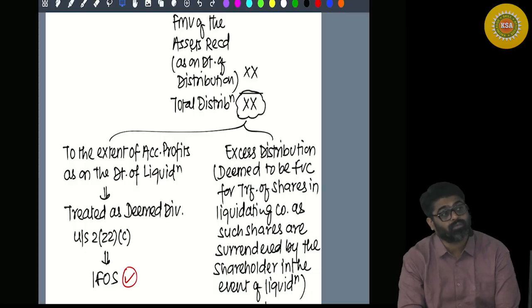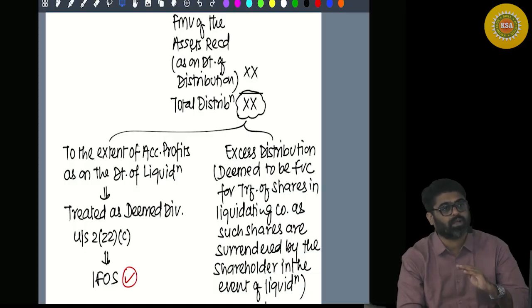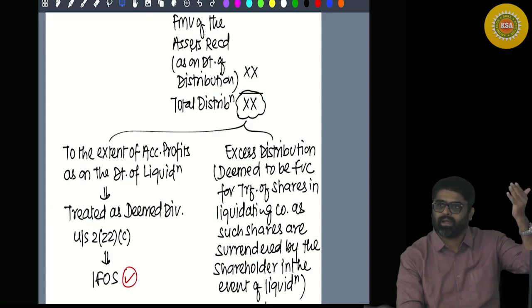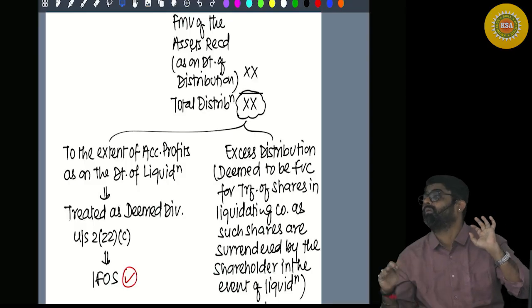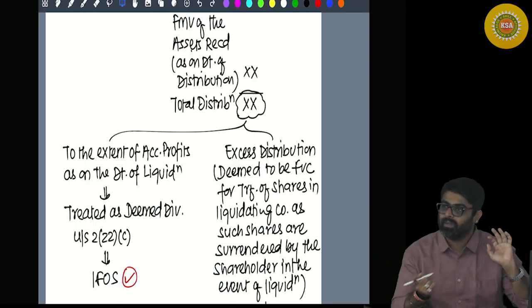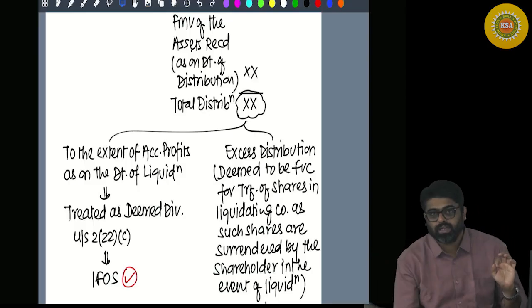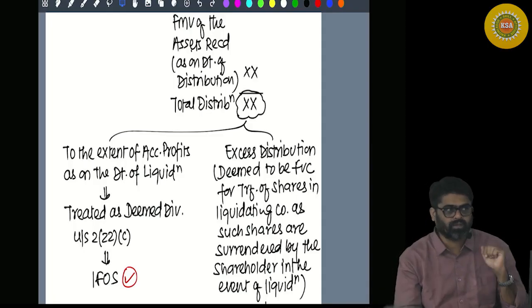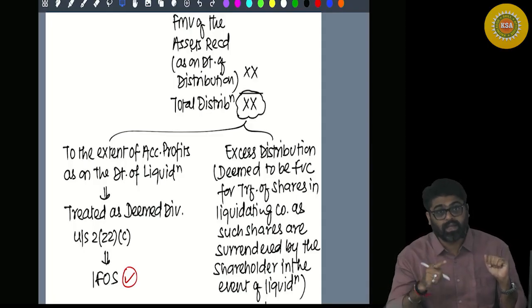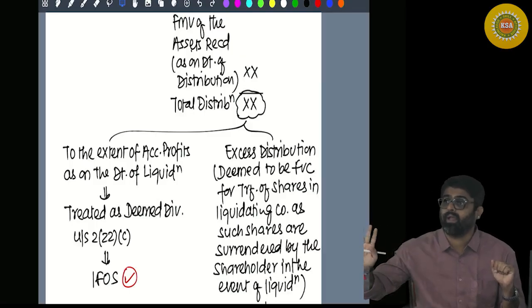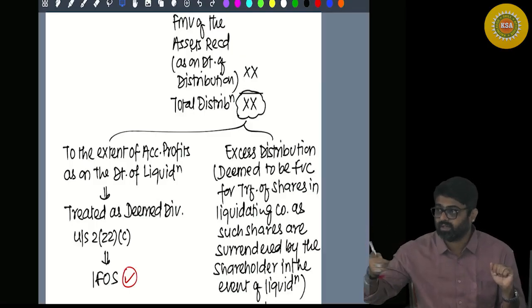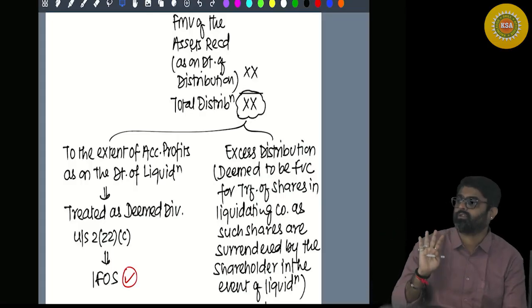What will be the cost of acquisition of these shares? The shares were acquired long back. At whatever cost, that amount you are going to reduce. Yes or no? With indexation or without indexation? It depends on the period of holding of the shares. The period of holding will start from the date of allotment of the shares till the date of liquidation. The period after the date of liquidation will not be considered in the period of holding of shares. Yes or no?